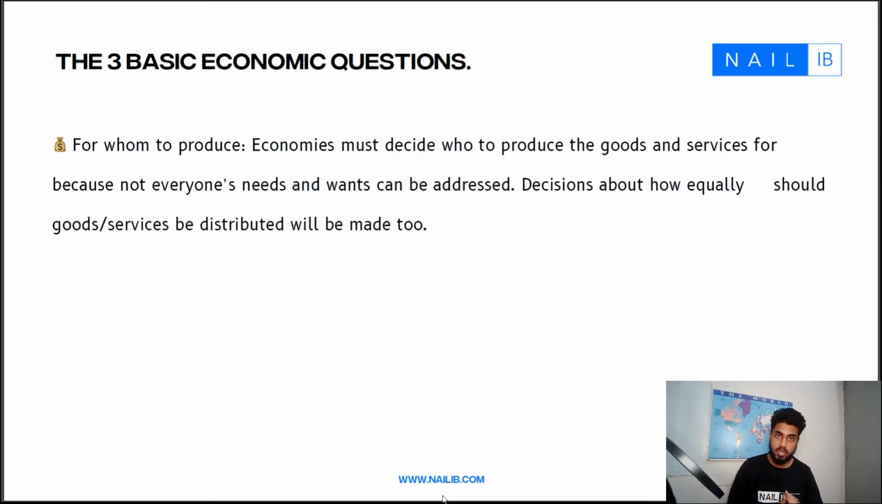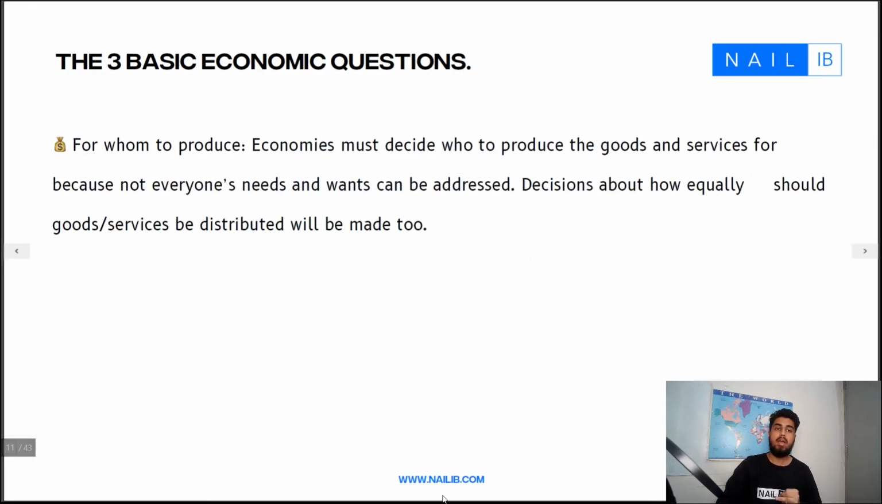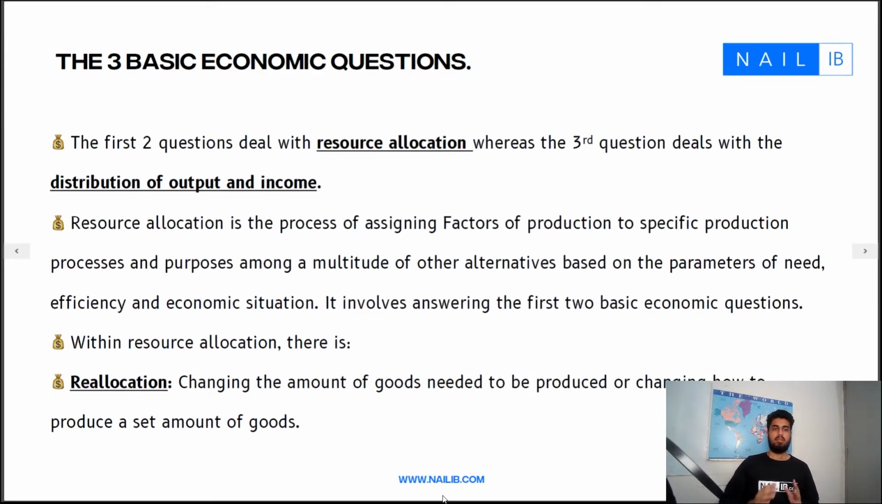What to produce, how to produce, and for whom to produce for. So these are the three questions every economy must answer, all right? Now, the first two questions deal with resource allocation, but the third question deals with distribution of output and income.